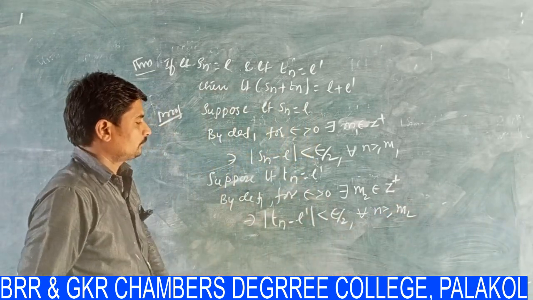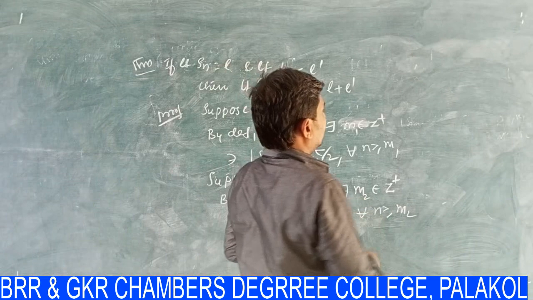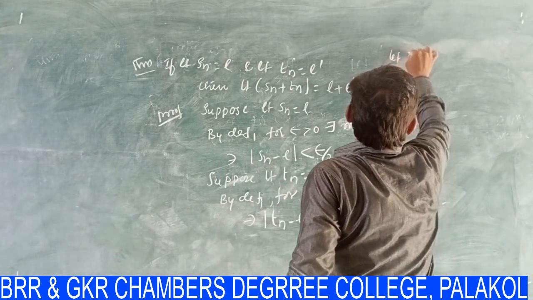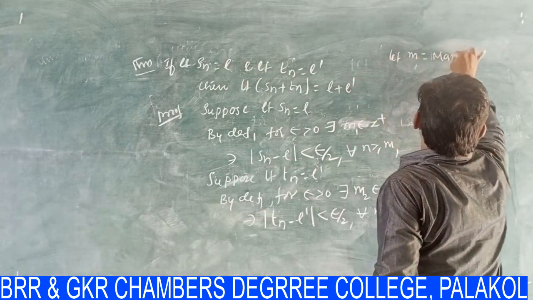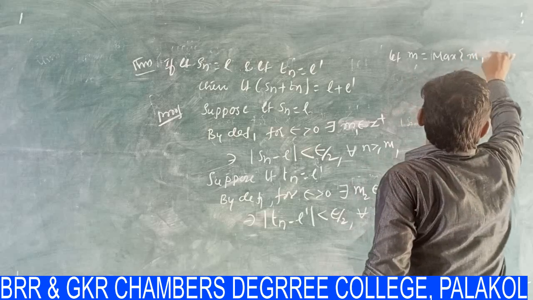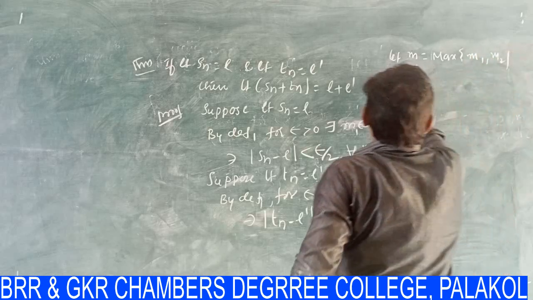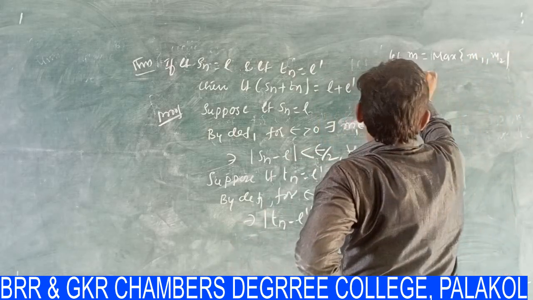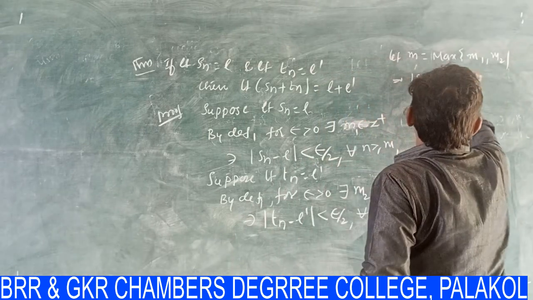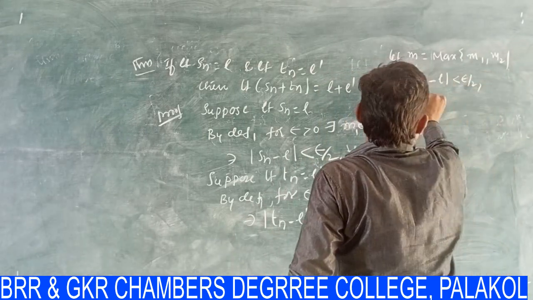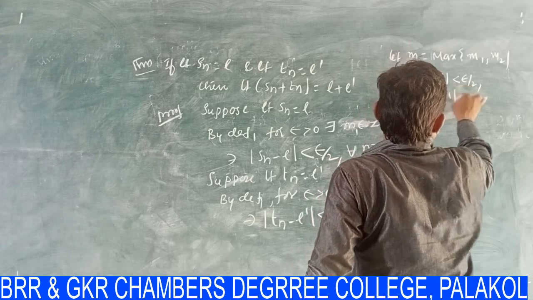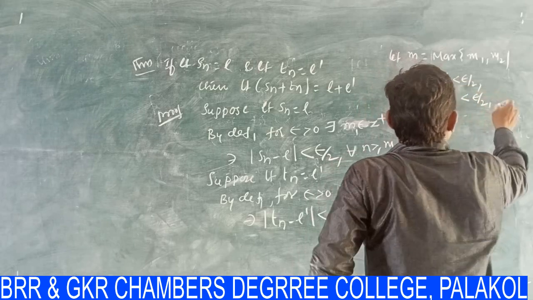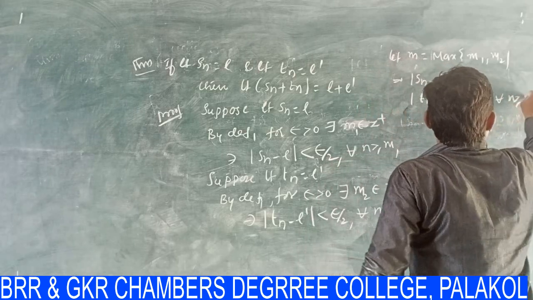Now here m1 and m2 are two values. Let m be equal to the maximum of m1 and m2. That implies modulus of Sn minus L is less than epsilon by 2, and modulus of Tn minus L dash is less than epsilon by 2 for all n greater than or equal to m.